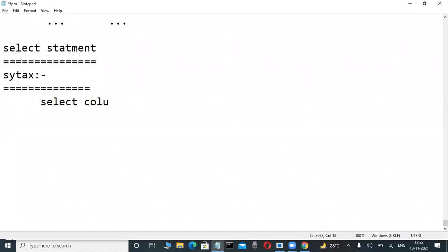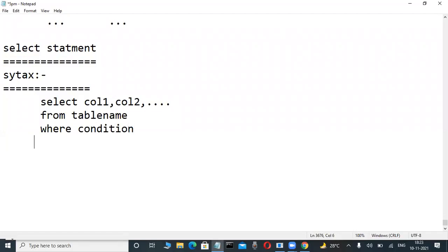That's why: select any number of columns, column name 1, comma, column name 2, from the table name. Here the where condition comes first. Then group by column name.